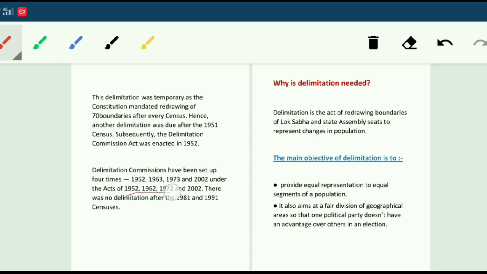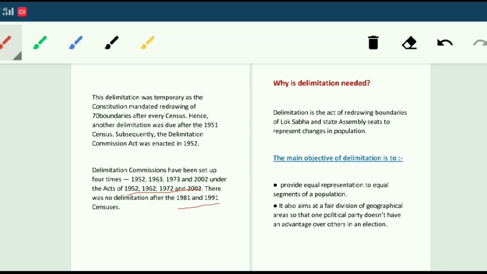All these commissions were set up under the acts of 1952, 1962, 1972, and 2002 respectively. So there was no delimitation after the 1981 and 1991 censuses. So why is delimitation needed? Why is there a need, and why is it going to be controversial, creating such conflict and rumors?